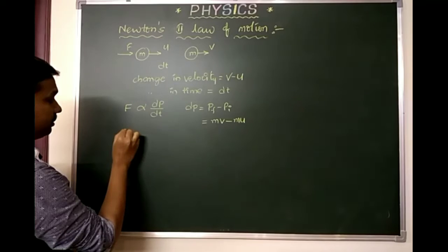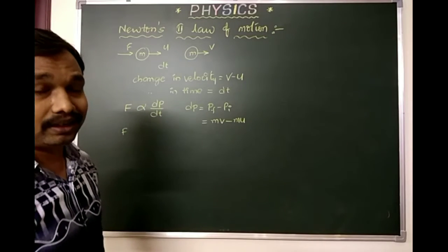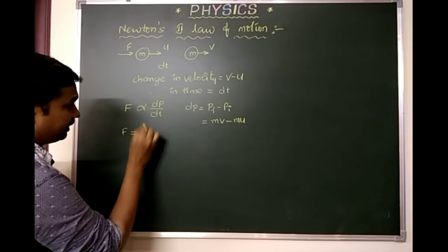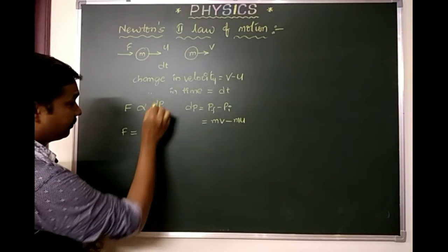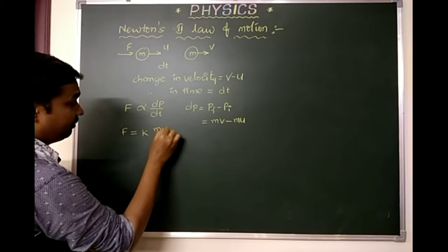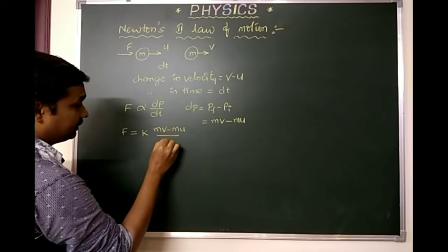So we can substitute here, F is directly proportional. If we remove proportionality, definitely we will get a proportionality constant. Here we are taking it as the proportionality constant K. dp by dt can be taken as mv minus mu by dt, the time interval.